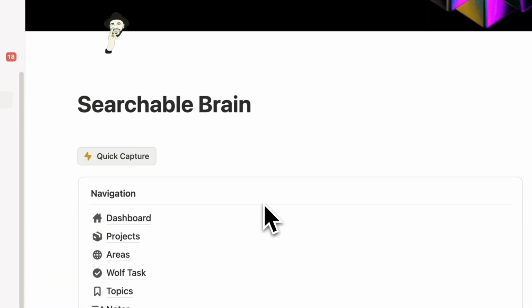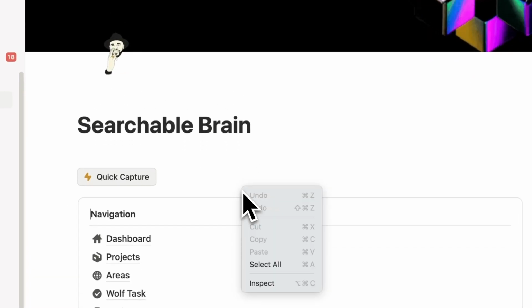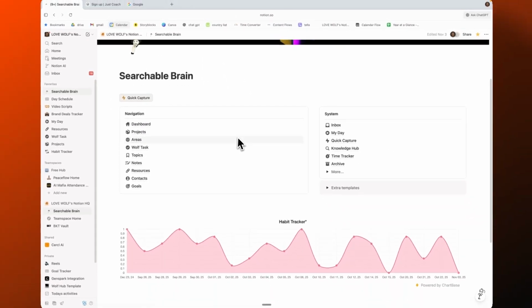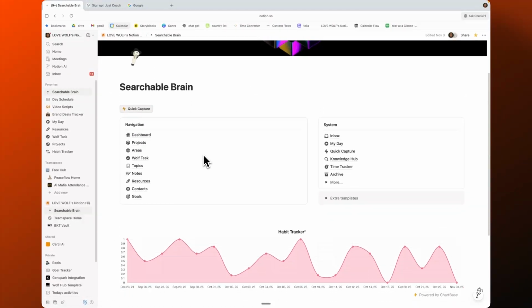The first thing that I'm going to do is go to my laptop and then go to my searchable brain. If you don't have this, go to the first link in the description and you'll see the searchable brain template there. It's pretty dope. I have spent so much time creating templates.